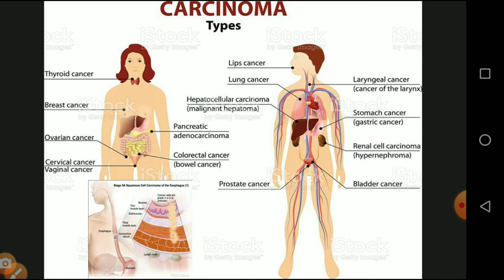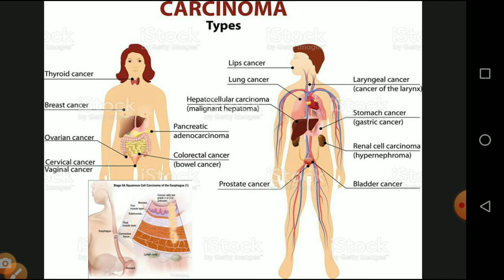Then we will see different types of carcinomas. Lip cancer, lung cancer, malignant hepatoma which affects the liver cell, prostate cancer, bladder cancer on the urinary bladder, renal cell carcinoma of the kidney, and gastric cancer of the stomach.